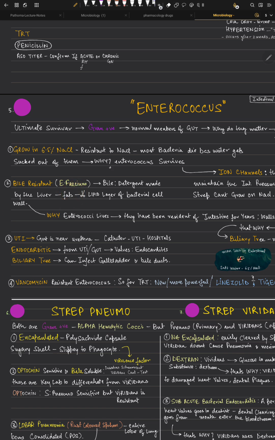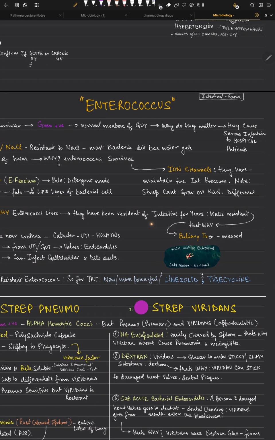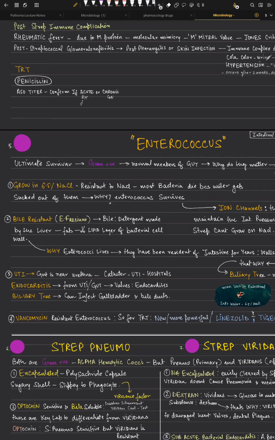Now usually bile is a detergent. It destroys the fat, right? Not destroys, it just emulsifies. So what is emulsify? From big globules to small globules, right? So why can't bile work on them? Enterococci are resistant to bile because they have been in the intestine for years, and they have walls that are resistant to bile.